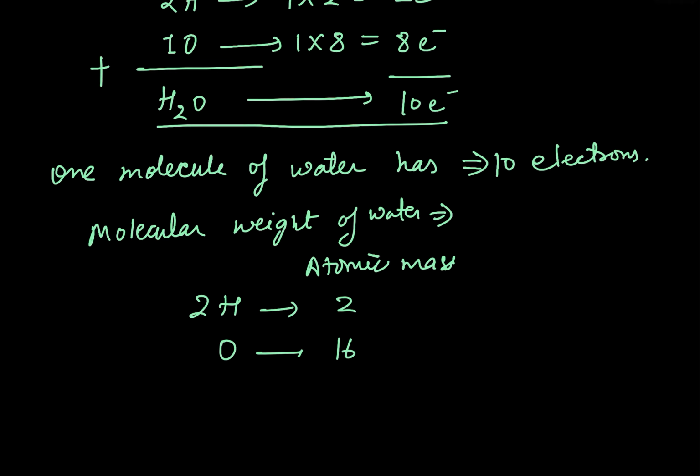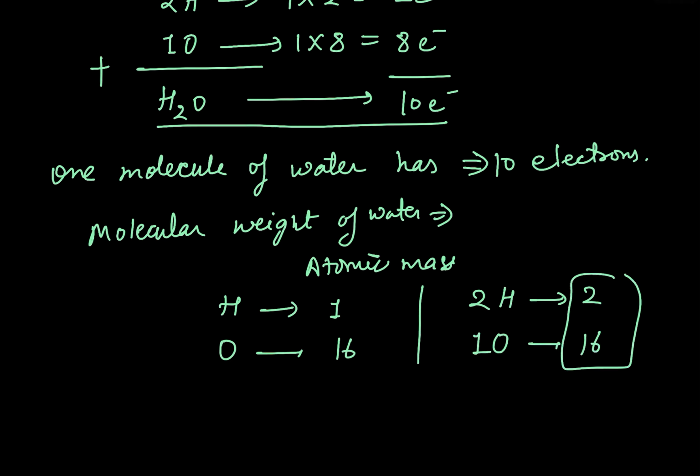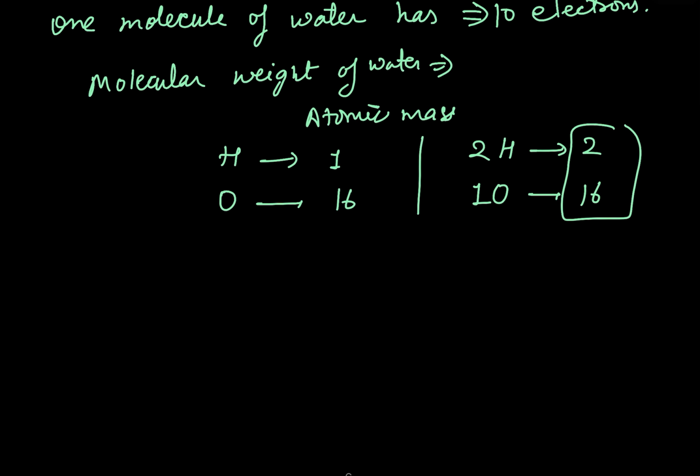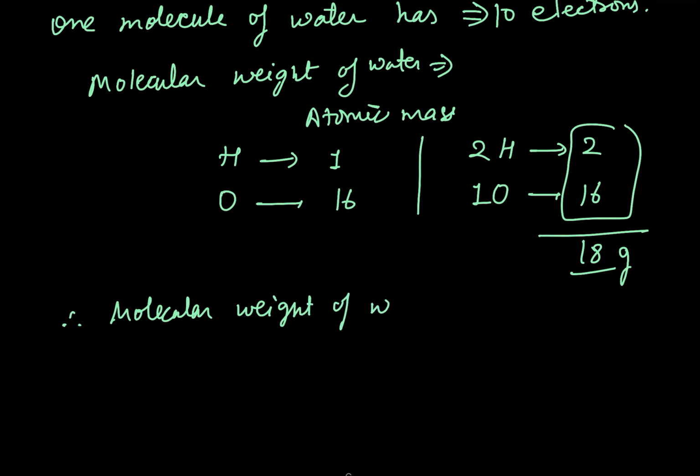More specifically, for the hydrogen the atomic mass is 1, but here I have 2 hydrogen atoms, therefore it is 2, and for 1 oxygen atom the atomic mass is 16. So on addition, I get the value 18 gram. Therefore molecular weight of water is 18 gram.